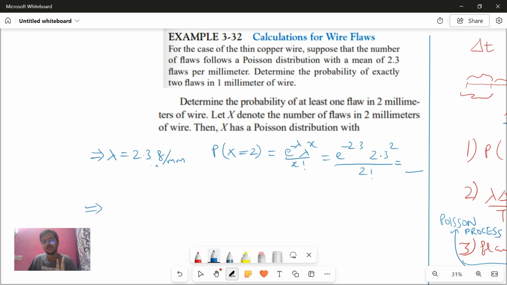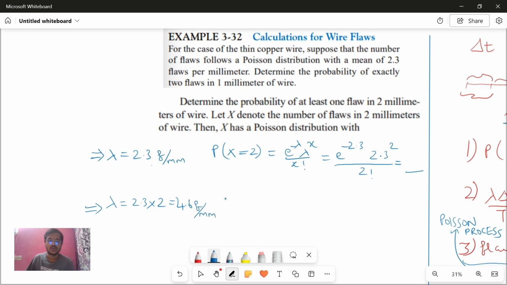But now they are asking the probability for at least one flaw in 2 millimeters, which means your mean will change. The lambda was 2.3 flaws for 1 millimeter, so for 2 millimeters it will be 2.3 into 2, which is 4.6 flaws.